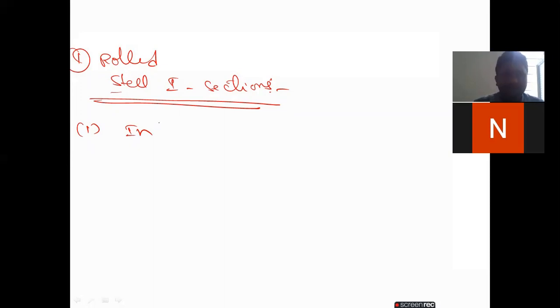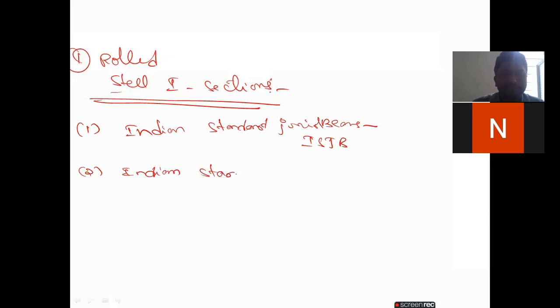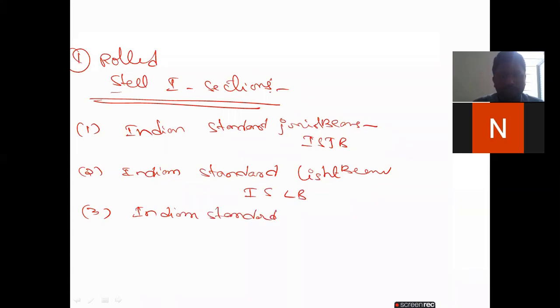The first one in the Indian Standard is Junior Beams, ISJB. Next, Indian Standard Light Beam, ISLB. Next, Indian Standard Medium Beams, ISMB.